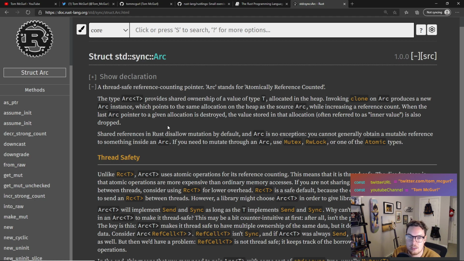The type Arc<T>, so Arc over type T, provides shared ownership of a value of type T allocated in the heap. Invoking clone on Arc produces a new Arc instance, which points to the same allocation on the heap as the source Arc, while increasing a reference count. When the last Arc pointer to a given allocation is destroyed, the value stored in that allocation, often referred to as the inner value, is also dropped.